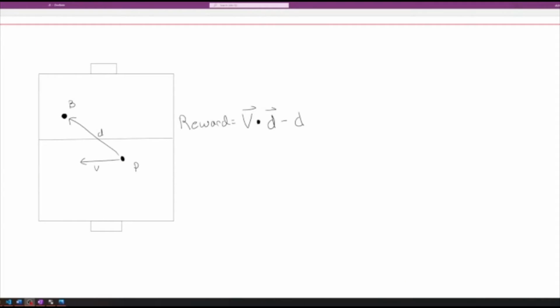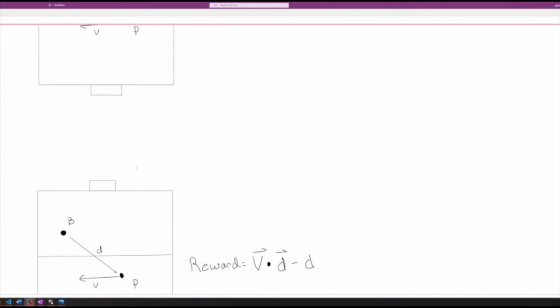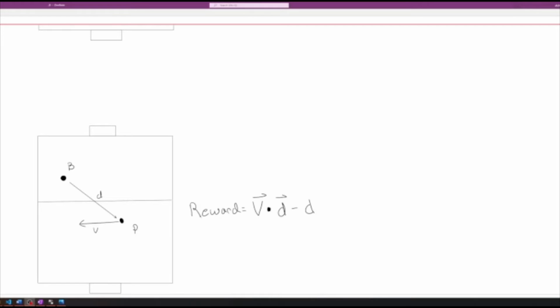Before we go to the next experiment, I have to go back to this reward function really quickly. Early on in my experiment, I had accidentally changed the direction of this distance vector from player to ball to ball to player. And what that means is that this dot product here would have its sign flipped, meaning that if the player was moving towards the ball, it would receive a negative reward. If the player was moving away from the ball, it would receive a positive reward.